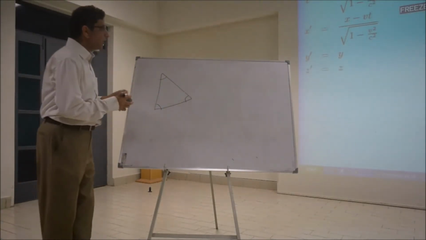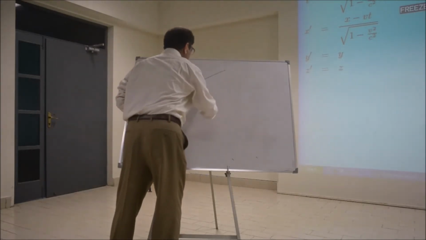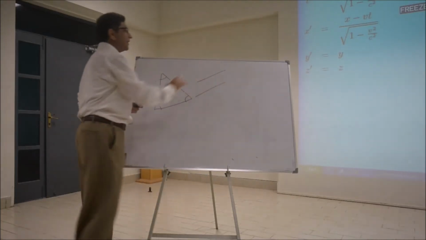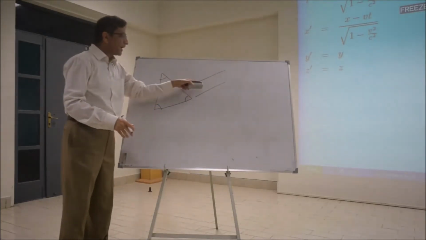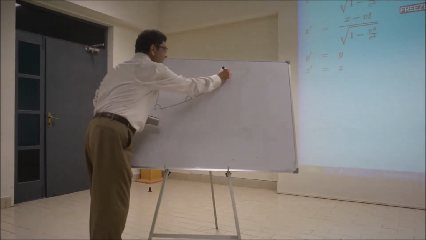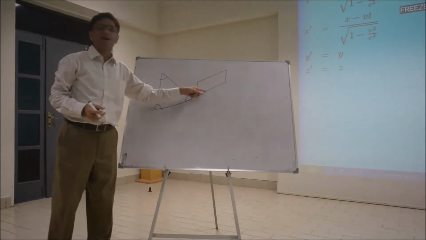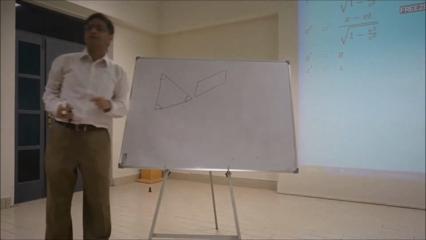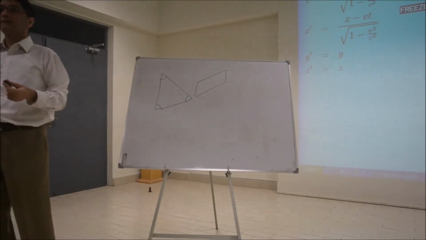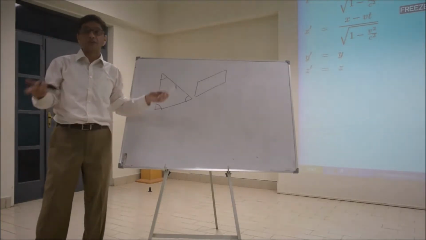And if I draw a 4-sided figure in such a way that 2 of the sides are parallel and equal, what do you say about these 2 sides? Parallel and equal. They will be equal. Right? So this is the property of flat space. Flat surfaces.